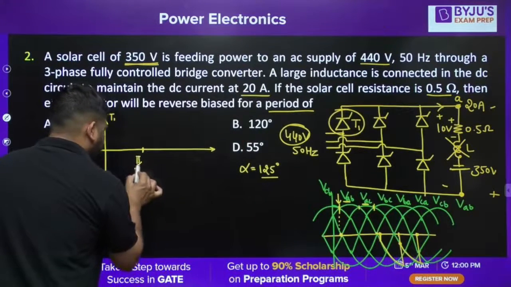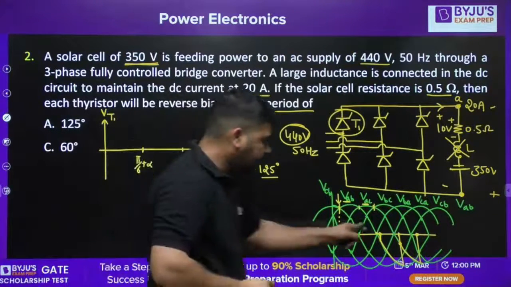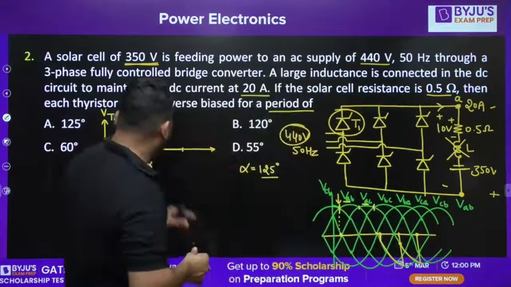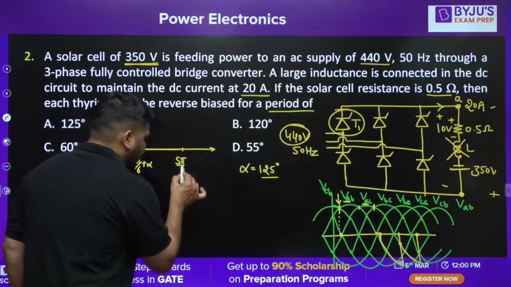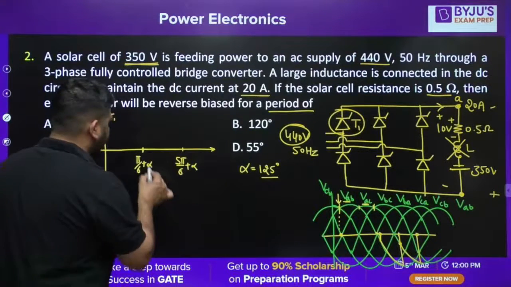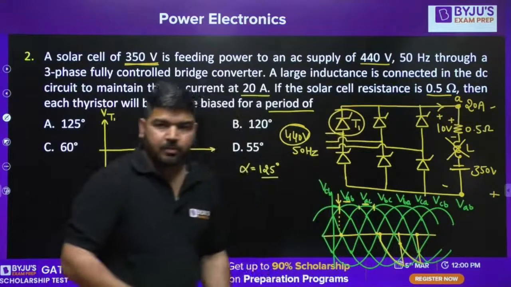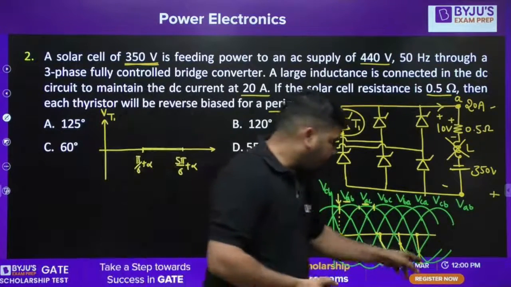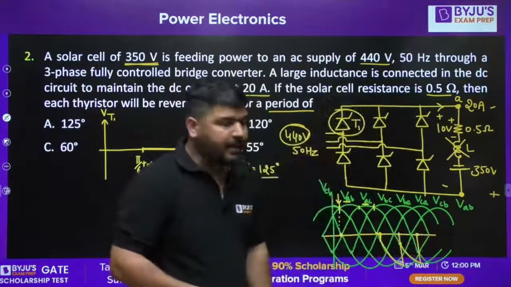From pi by 6 plus alpha to next 120 degree. Just add 120 to it. So it will become 5 pi by 6 plus alpha. From pi by 6 plus alpha to 5 pi by 6 plus alpha, VT1 is 0. Voltage across the thyristor T1 will be 0. Now, what will happen after that? After this interval, what will happen, guys?